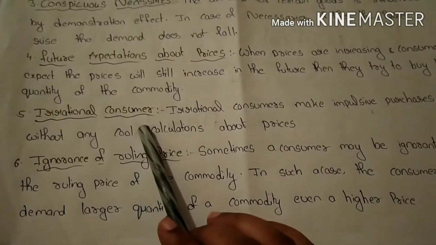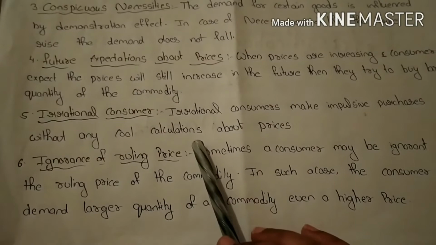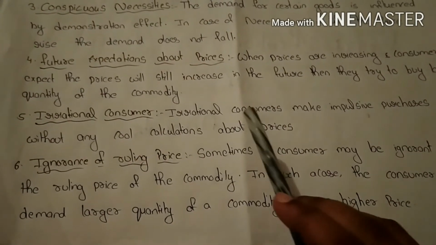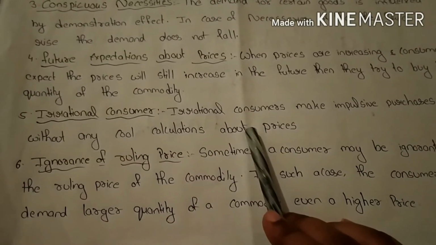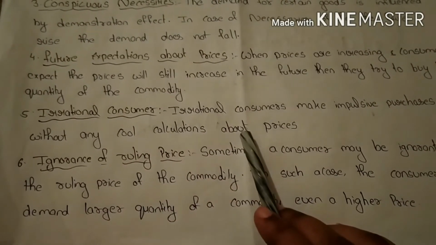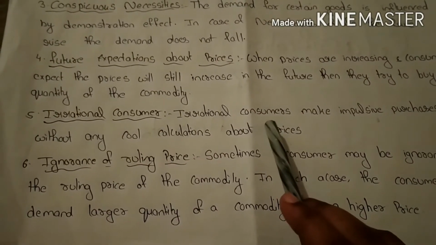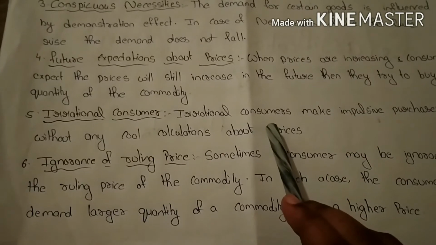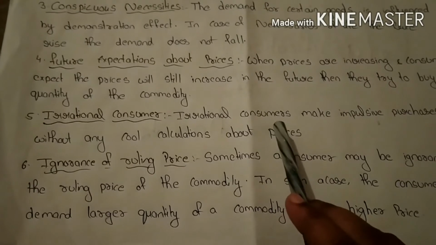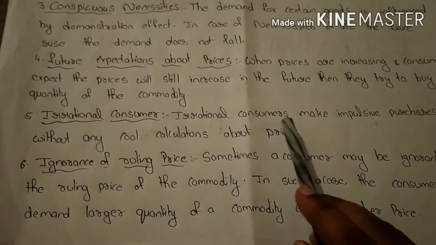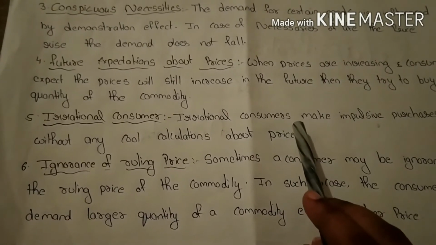Next, irrational consumers. Irrational consumers make impulsive purchases without any cool calculation about prices. The law of demand only applies to rational consumers. So the consumer is rational and has good knowledge of commodities. Sometimes the consumer behaves irrationally and purchases goods without any knowledge and does not calculate the price. In this case, when the price rises, the demand will also rise because the irrational consumer does not bother about the price.